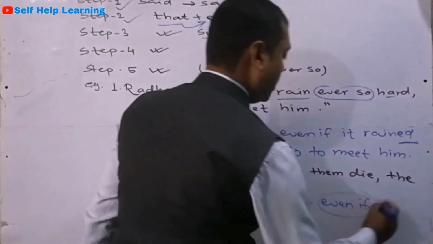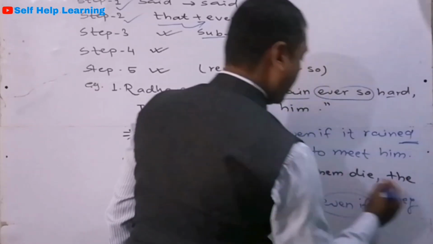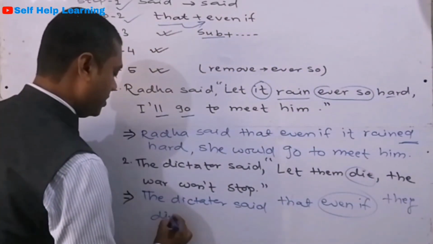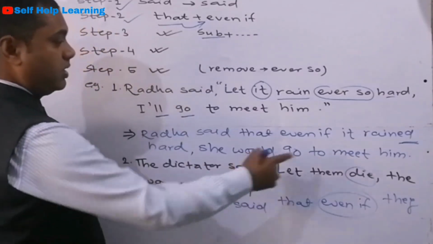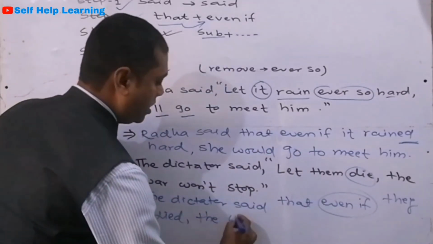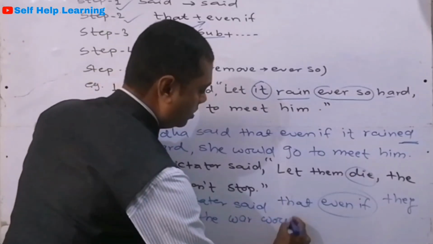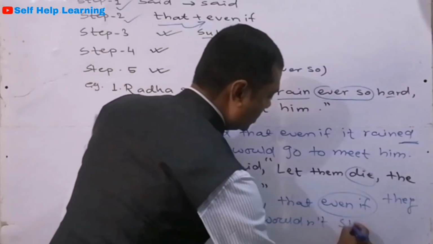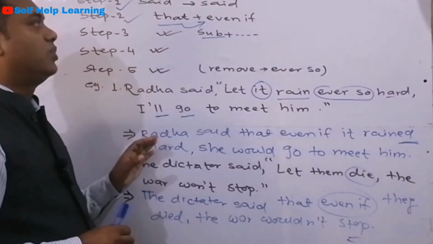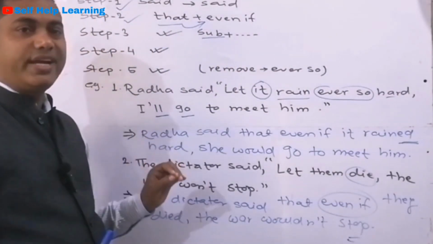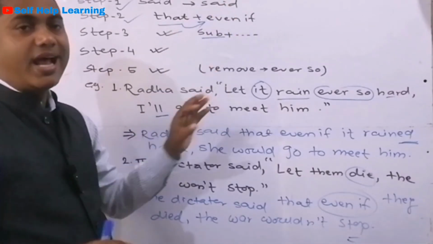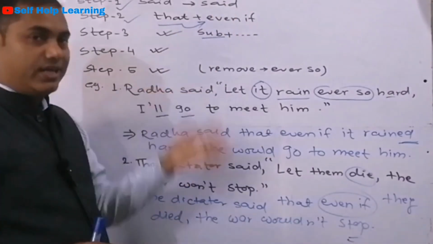So even if they, and this die becomes died, even if they died, comma, the war won't stop becomes the war wouldn't stop. So in this way, in this video, we talked about the four different meanings of let imperative and how to change that into indirect speech.